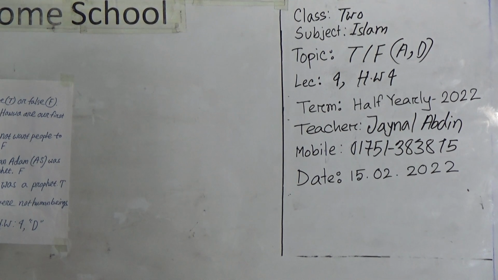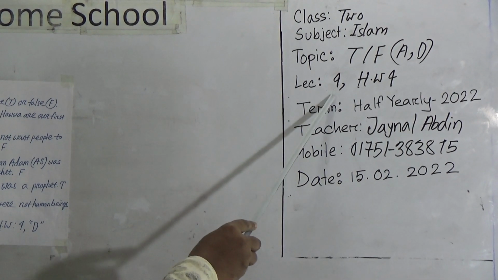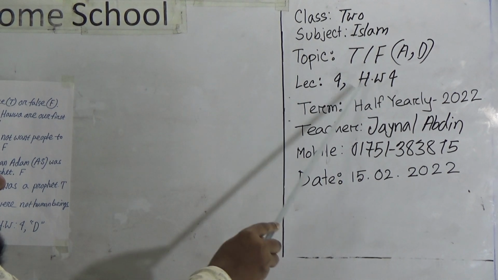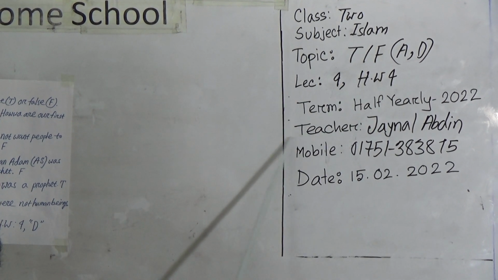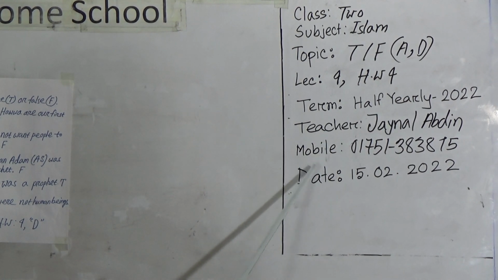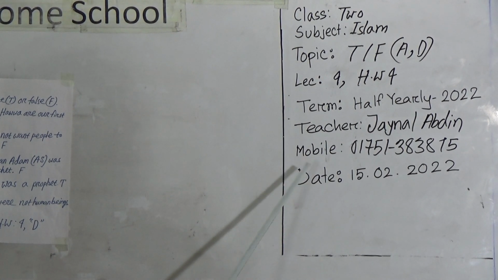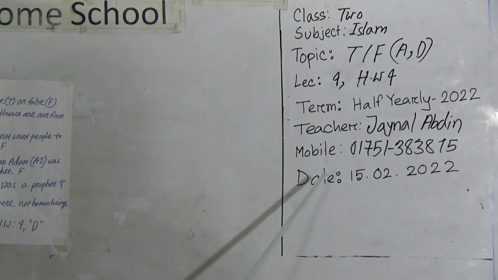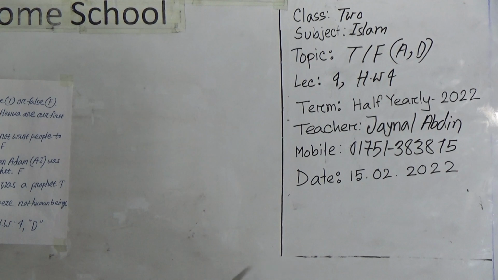Lesson number 1 and SW number 4, term half yearly. This is my name and my mobile number. If you want to know any kind of information, please call this number.